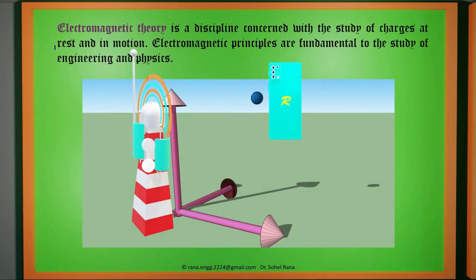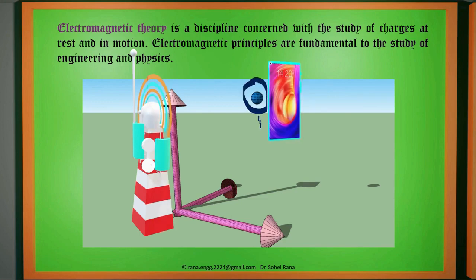So what is, in general, electromagnetic theory? Electromagnetic theory is a discipline of physics and engineering where we study charges at rest and in motion. Suppose this is the source, which may be an antenna, applying some force, and this particular ball represents a single small charge.